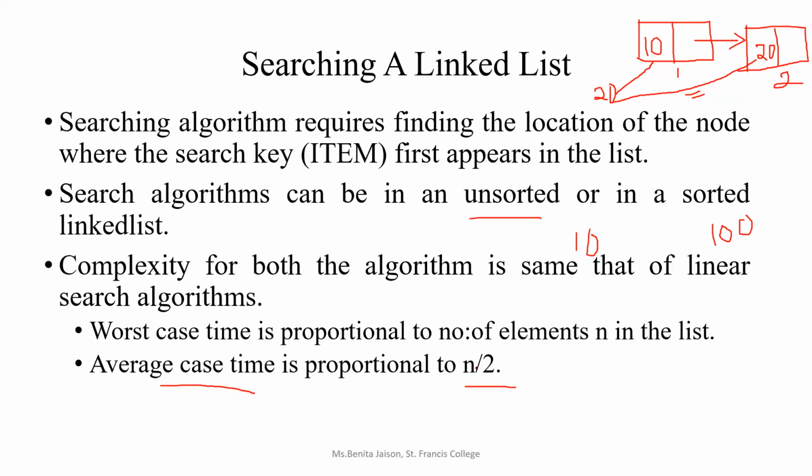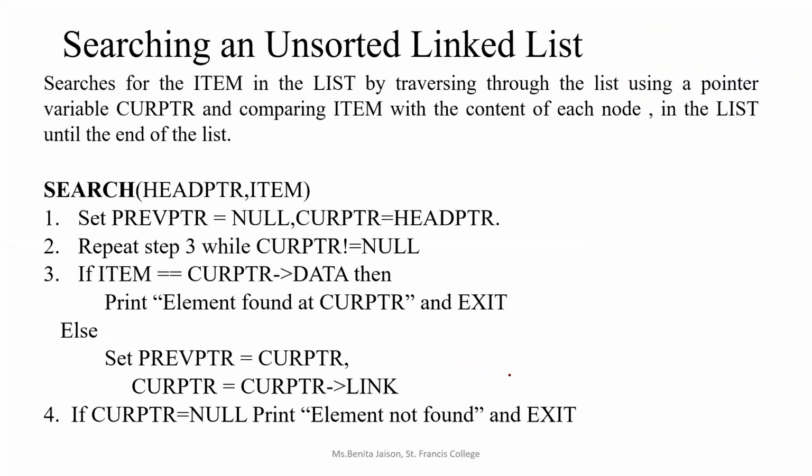What is n here? The number of nodes present in the linked list. N by 2 means half the number of elements. Suppose there are 100 nodes; in the average case, a real-time input will be within the 50th node, right? I will be trying out with the second or 10th node, like that. So it will be within n by 2.